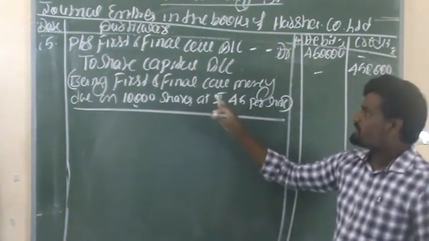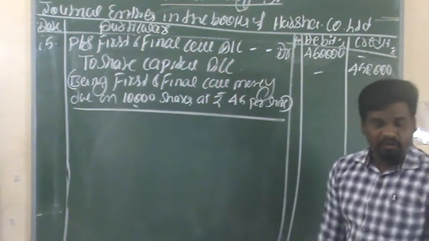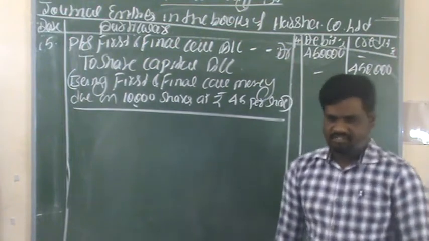This is the narration about this due amount on first and final call stage.